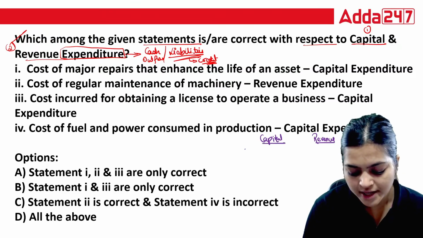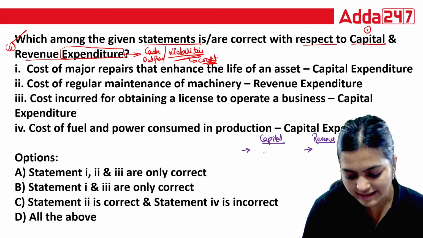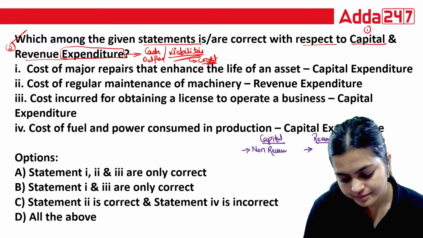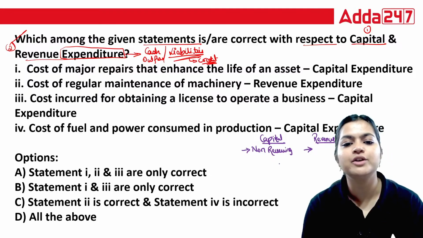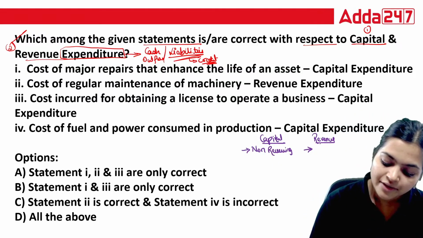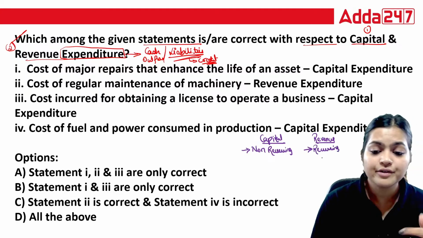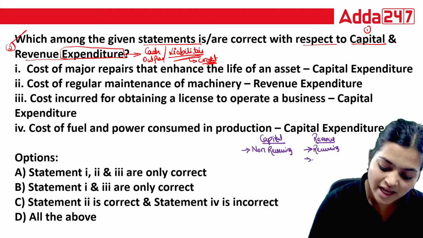Capital, revenue. So capital is what? Capital is non-recurring in nature. Yes, every year you are not going to incur this. Whereas revenue is recurring in nature. Yes, repetitive in nature, like your salary payment. Salary payment you are going to see every month.